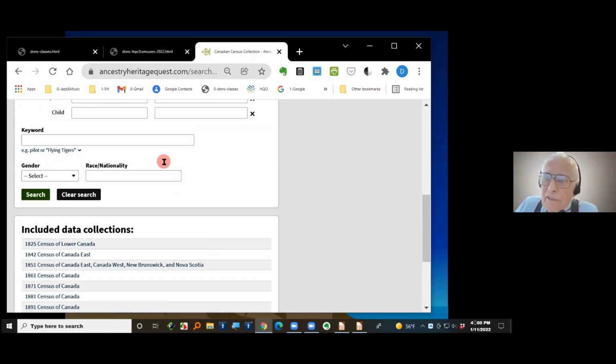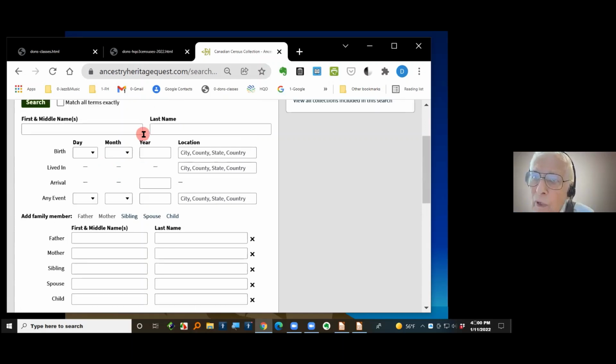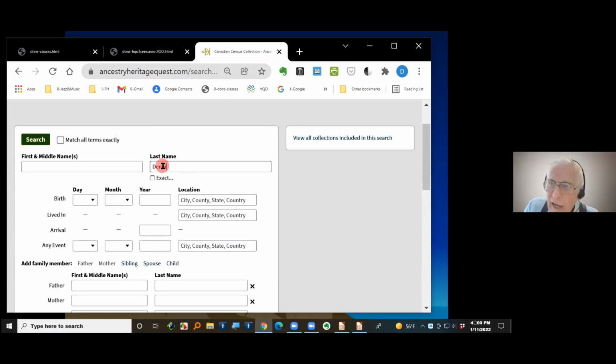Now, just to show you a quick illustration here, we did not know where our ancestor had died. He was in Canada, Robert Dennis. He's my great grandfather. We had no idea where he died. We knew he was born in England and lived in England, married and had kids over there. But we could not find him in any death index.